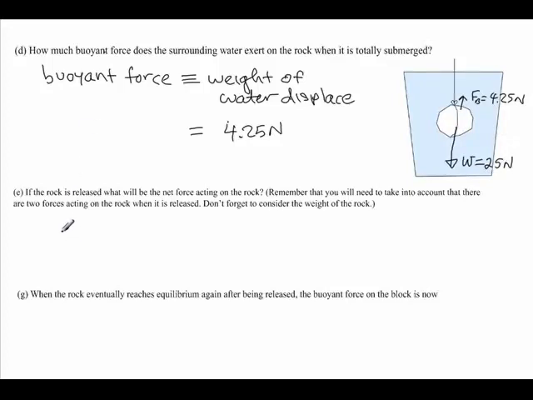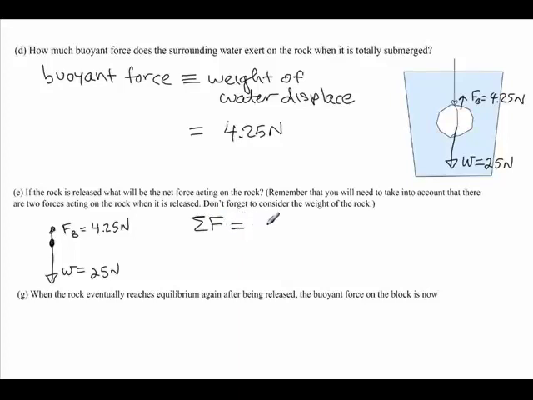Okay, let's come over here. If the rock is released, what will be the net force acting on the rock? So this is sort of answering the above question to some extent. So if we were to cut the string, we were to look at the forces acting on it, we would have the weight of the rock acting down, which is 25 newtons, and then acting up we would have a little tiny buoyant force of 4.25 newtons. And so once the string is cut, there's no longer any tension, and so the question is, what is the net force acting on the rock?